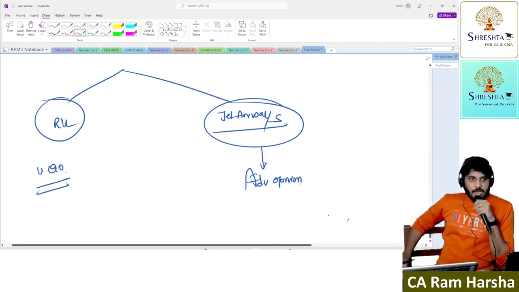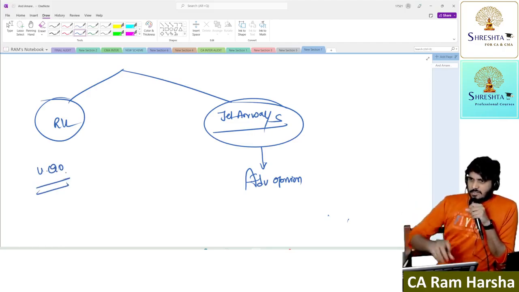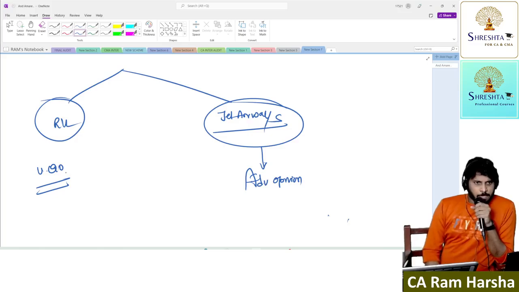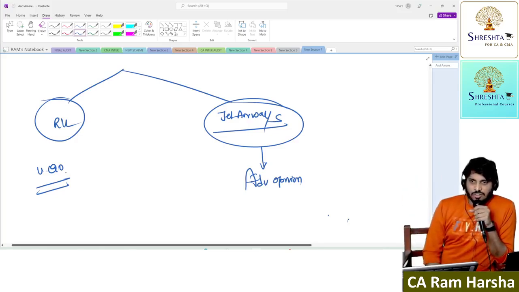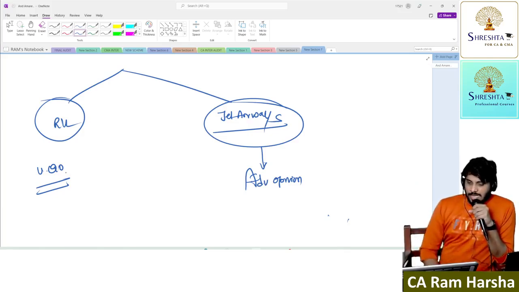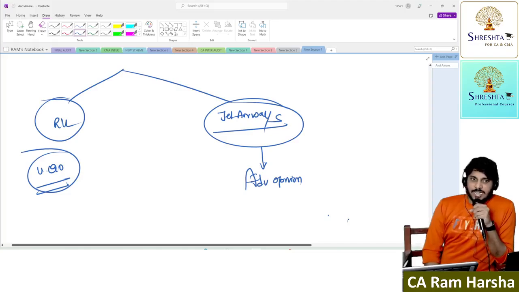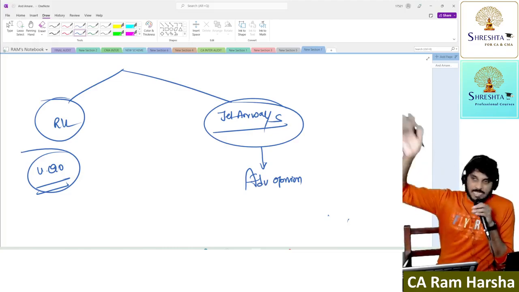Unqualified opinion in the context of going concern. Maybe from the going concern point of view, I gave unqualified. But in Reliance, I discovered a material mistake in inventory. I will give a qualified opinion on inventory. Understood or not? I will give a qualified opinion on what? Inventory. On going concern, I will give an unqualified opinion as a whole. With respect to going concern, I don't have an objection. But on inventory, I may have an objection. That is again a different thing.